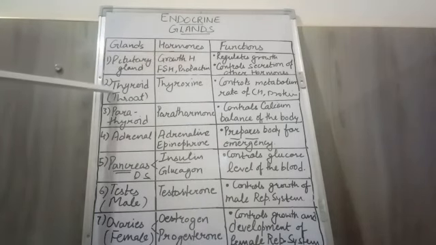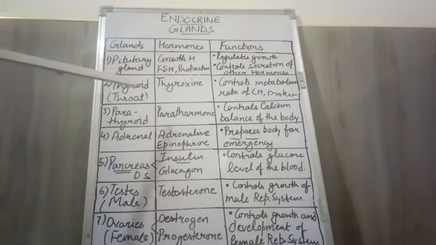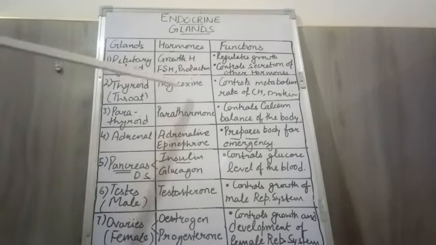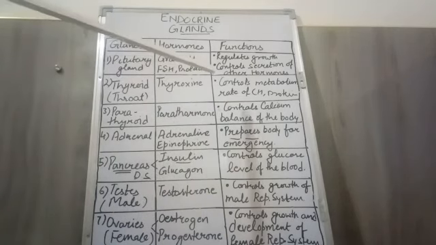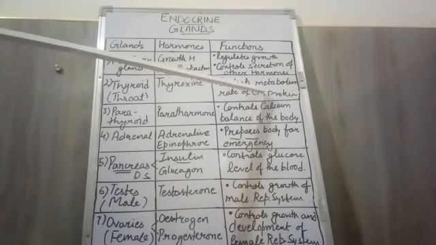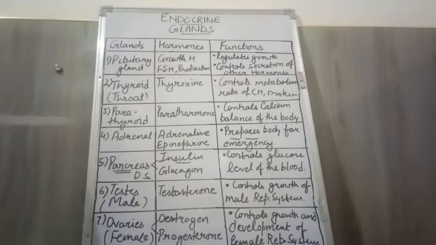The second gland that we are talking about is the thyroid gland. It secretes thyroxine, or thyroid hormone. Thyroxine is involved in the metabolism of carbohydrates, proteins and fats. Next one is the parathyroid gland, which releases parathormone.